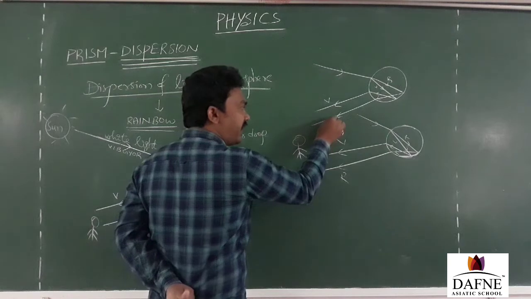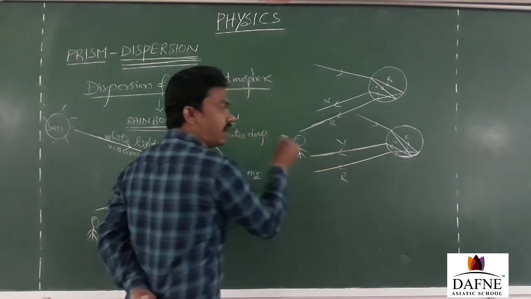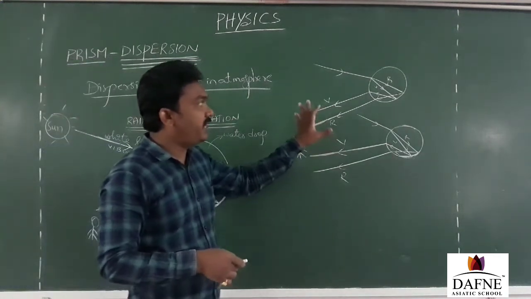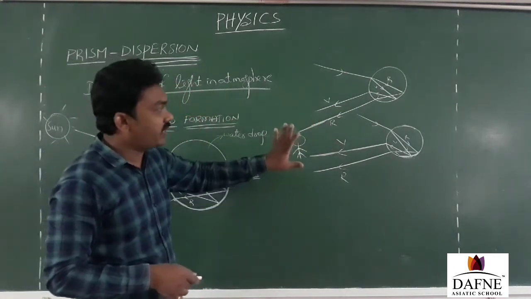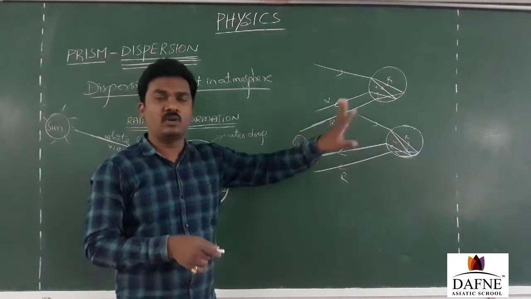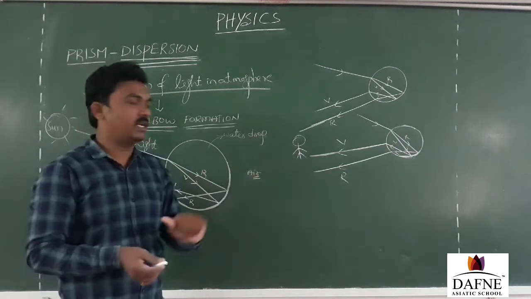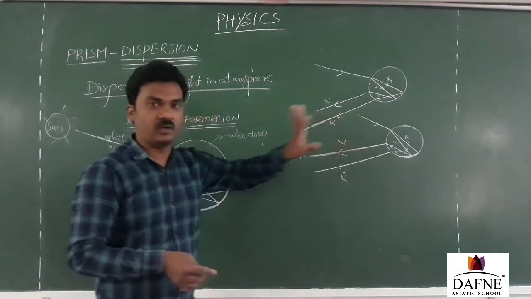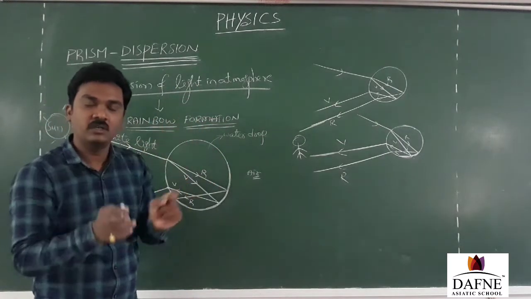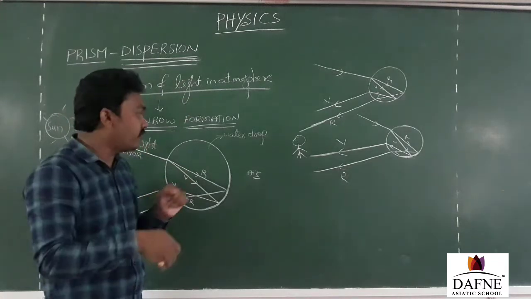Then the observer is able to get the red color from one water droplet and the violet color from another droplet. So this is how the observer will be able to get the different colors that are coming from the different water droplets. Just an example with two droplets. As it is a complex phenomenon to explain for every drop in the atmosphere diagrammatically, I have explained with the two water droplets. So when I am going to find a rainbow with 3 or 4 colors in nature, in the atmosphere, then all those colors are not coming from a single water drop.